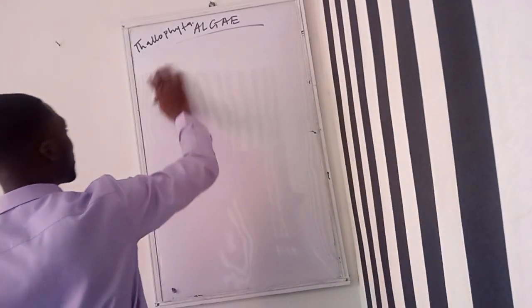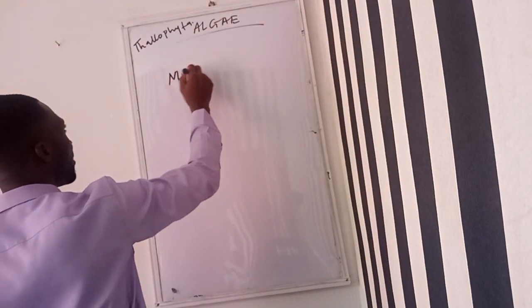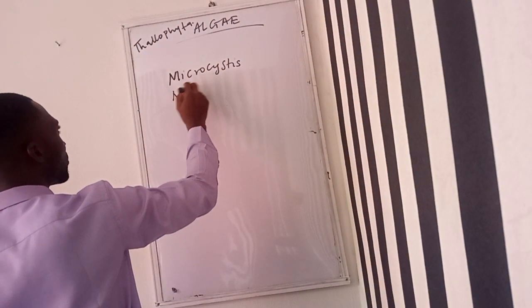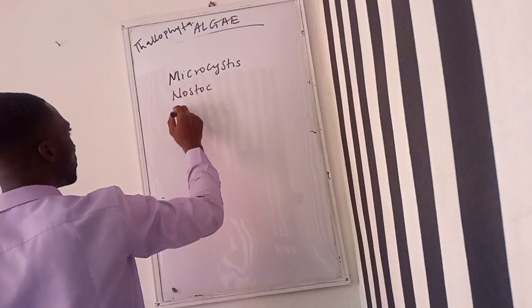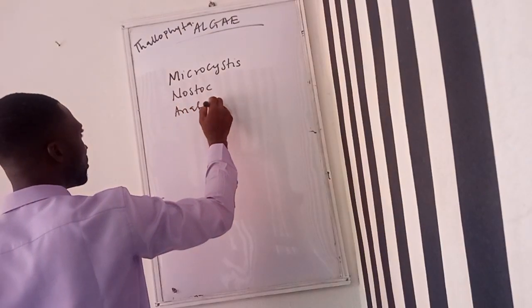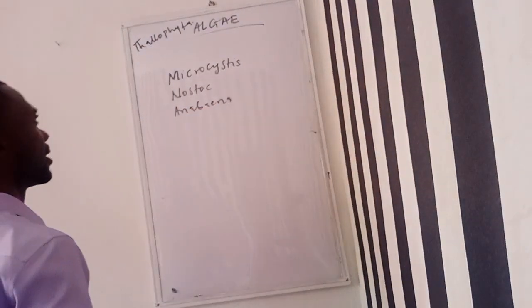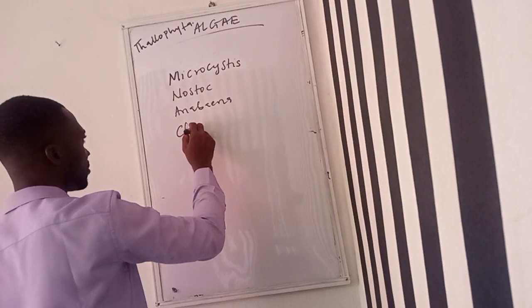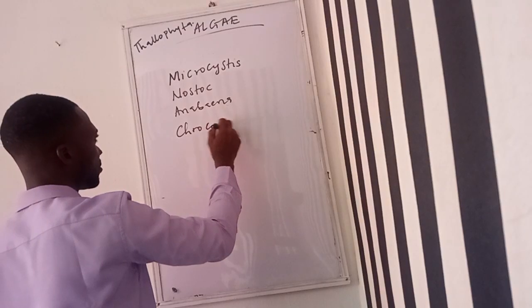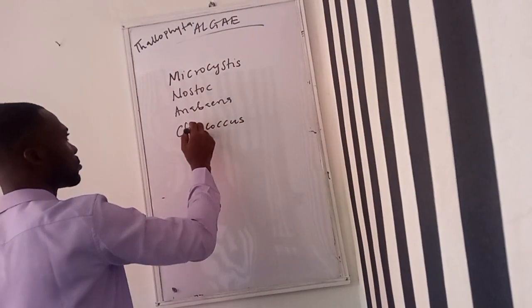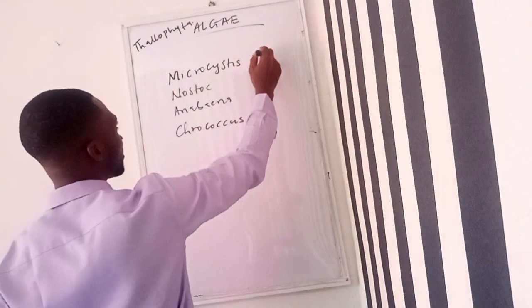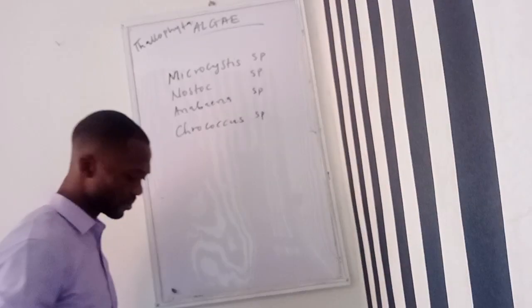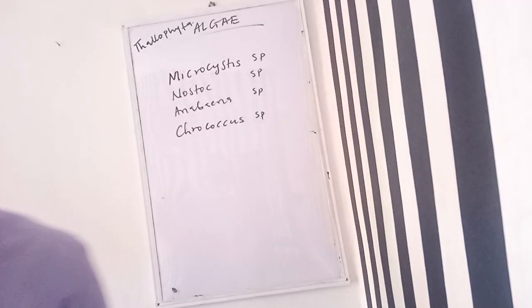So examples of prokaryotic algae are Microcystis, Nostoc, Anabaena, Chroococcus sp.